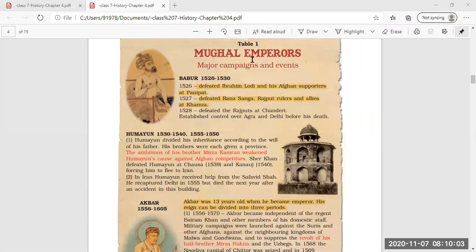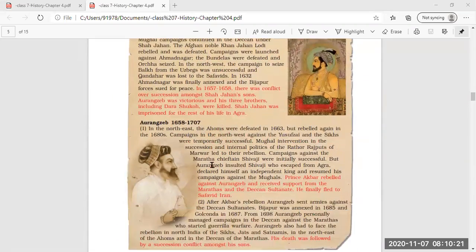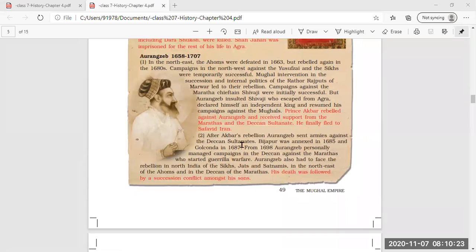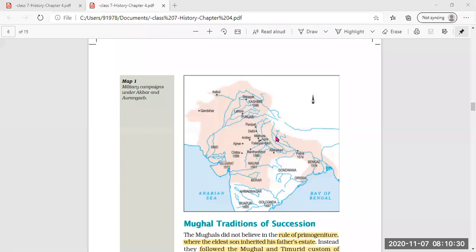Next, we have seen in the table the different Mughal emperors who sat on the throne, and their major campaigns and events. First, Babur sat on the throne, then Humayun, then Akbar, Jahangir, Shah Jahan, and Aurangzeb. One by one, they all succeeded their father. Next, we have seen this map. In this map, military campaigns under Akbar and Aurangzeb are given.